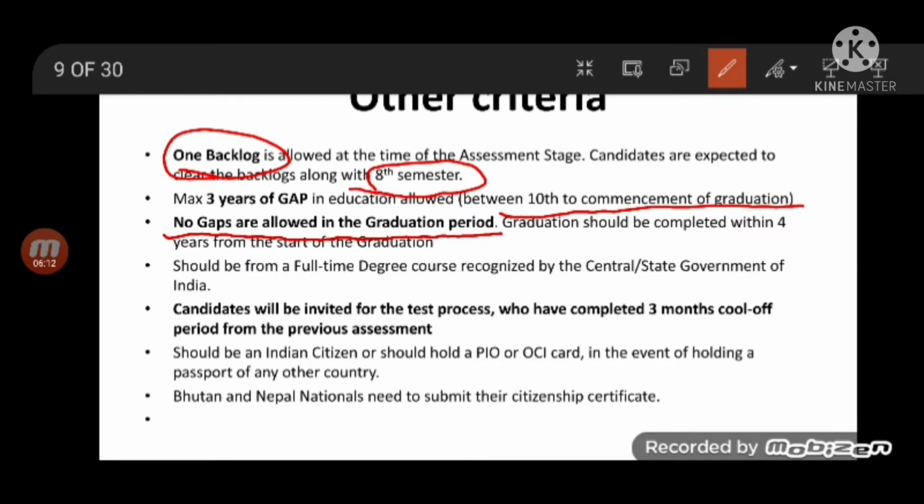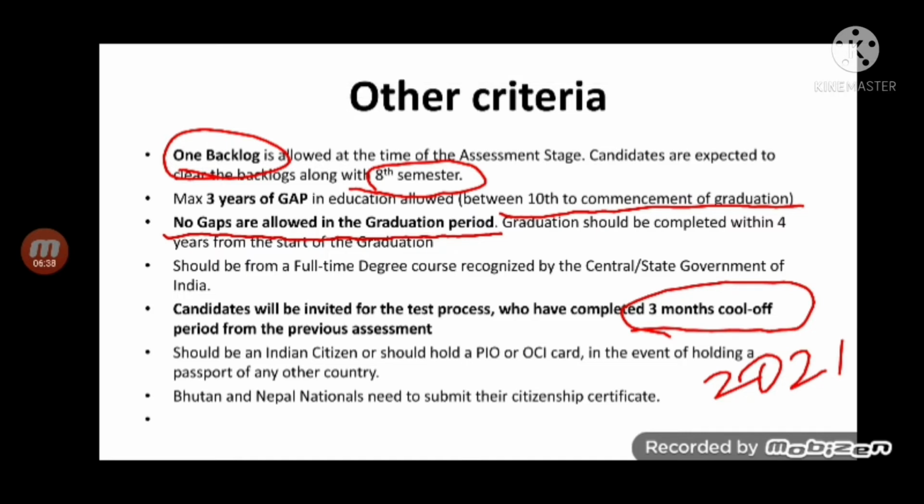Candidates who have completed 3 months since their last test will be invited for the test process. Now this will be important for 2021 passed out students. If you have already written the Wipro Talent Next exam, from the date of the written test, if 3 months have lapsed, then you are eligible to apply. But this is not applicable for 2022 passed out students.